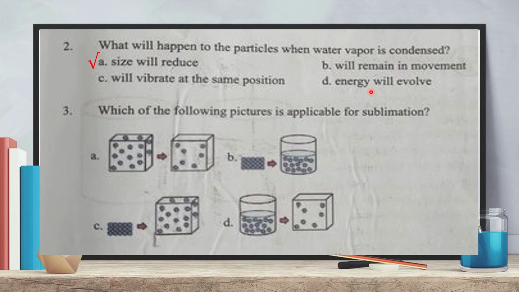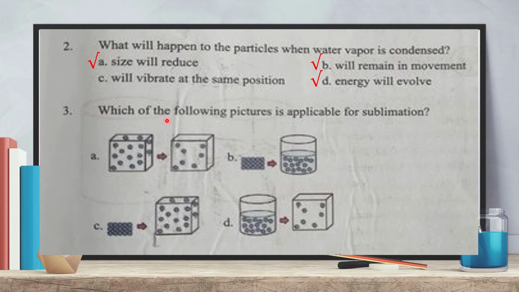A number, size will reduce, B number, will remain in movement, and D number also, energy will evolve. So in this MCQ, there are three correct answers. But if the question was, what will not happen to the particles when water vapor is condensed, then the answer would be, will vibrate at the same position. But for this question there are three correct answers.